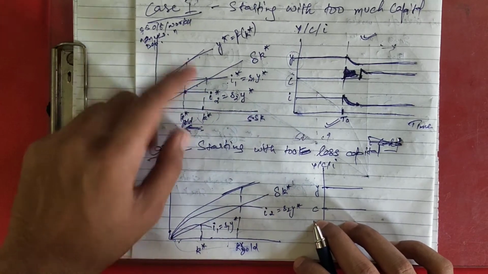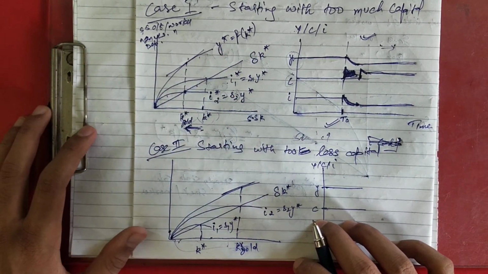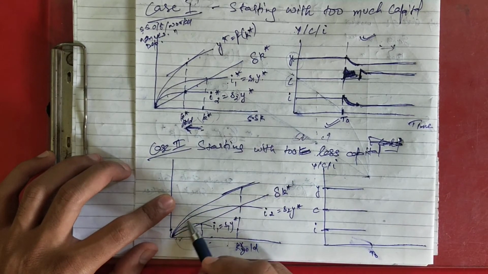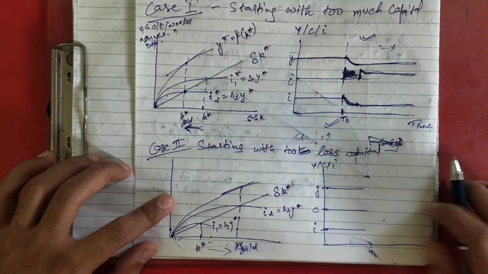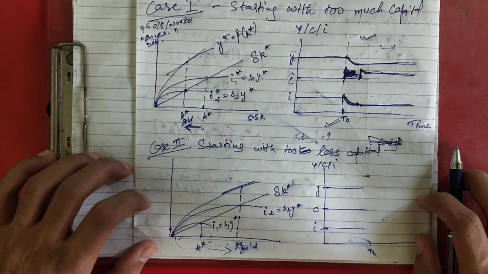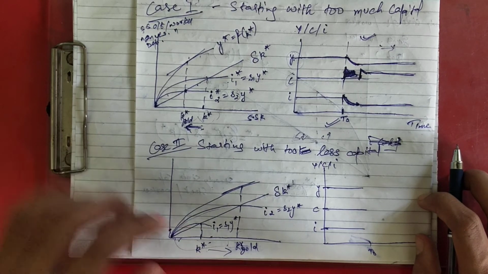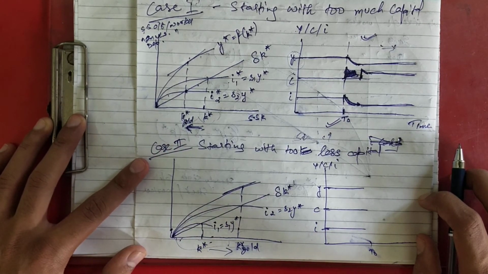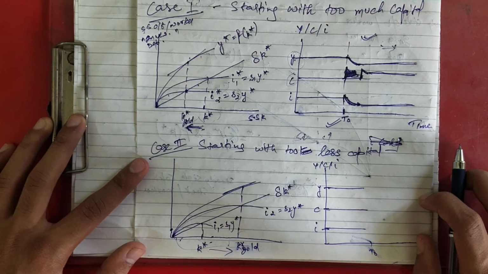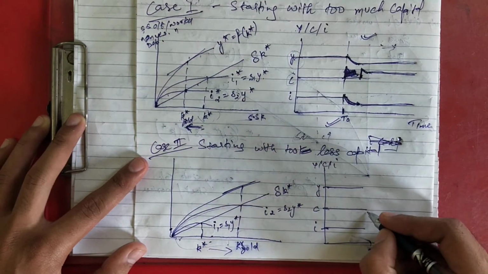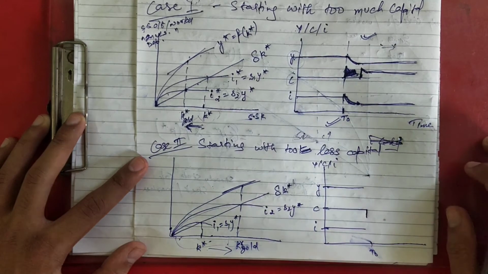But now I have told you that everything will be opposite of this. In this, what will the government do? The government will try to increase the saving rate so that your new curve is like this and you reach here, K star gold. Okay, but when s has increased, what will it do? Your s has increased in order to increase your capital stock. And an increase in s causes an immediate decline in consumption. Here it was an immediate rise in consumption, but here it will be an immediate decline.